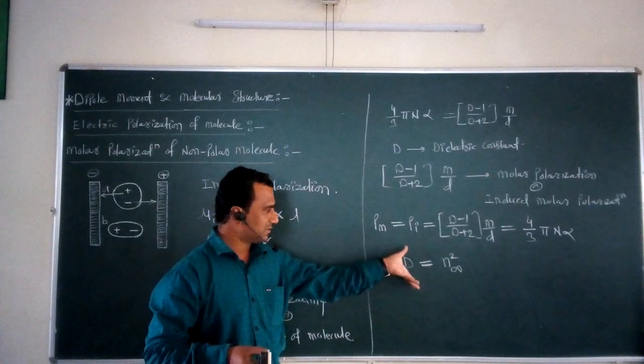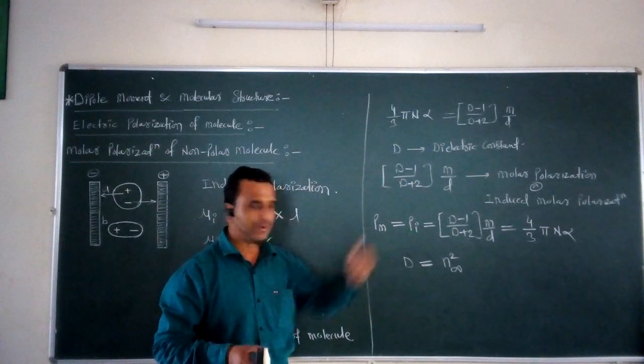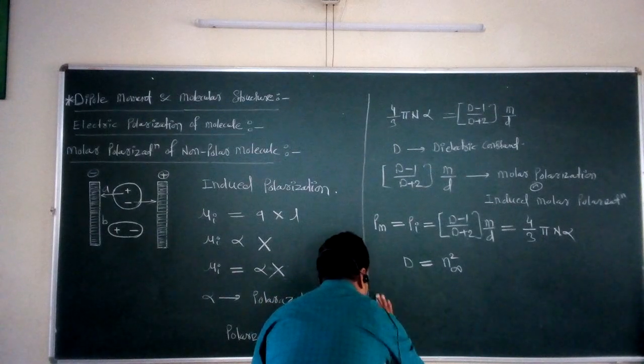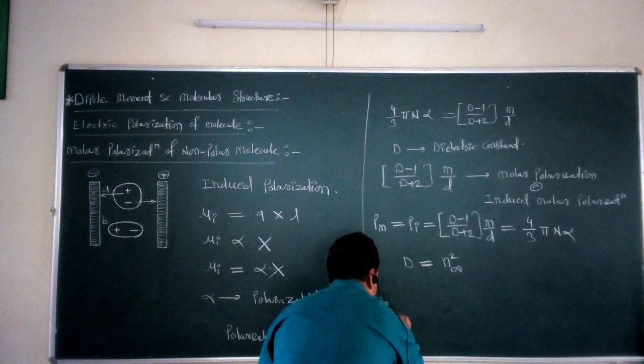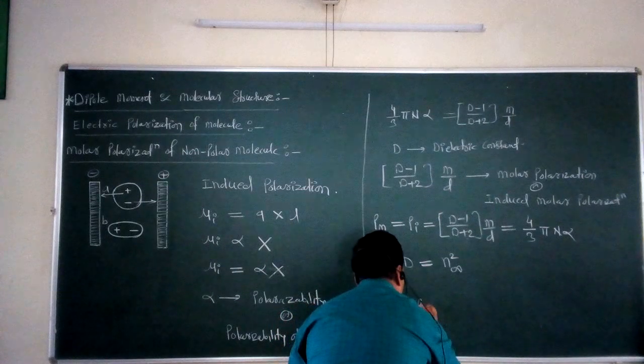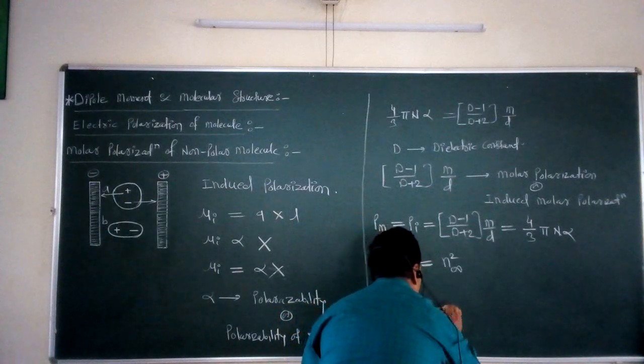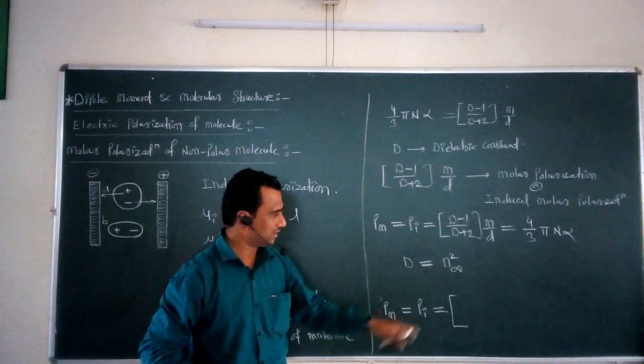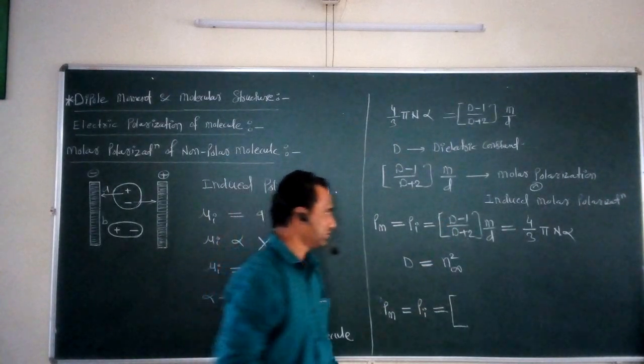So substituting this relation in the above equation, we get the final equation of total molar polarization, that is Pm, equal to induced molar polarization, that is Pi, equal to, now instead of this D we have to substitute the value n infinity square.